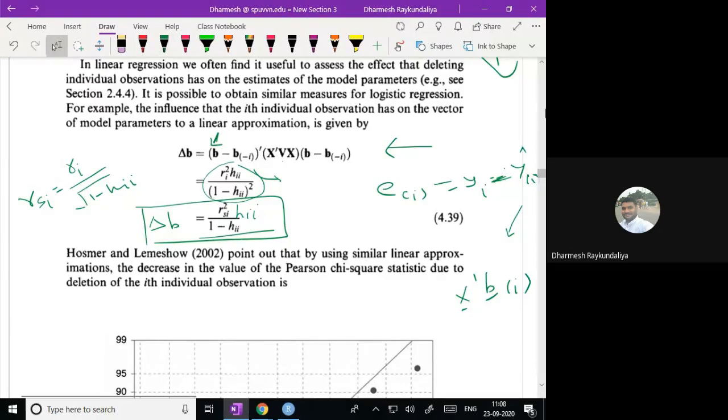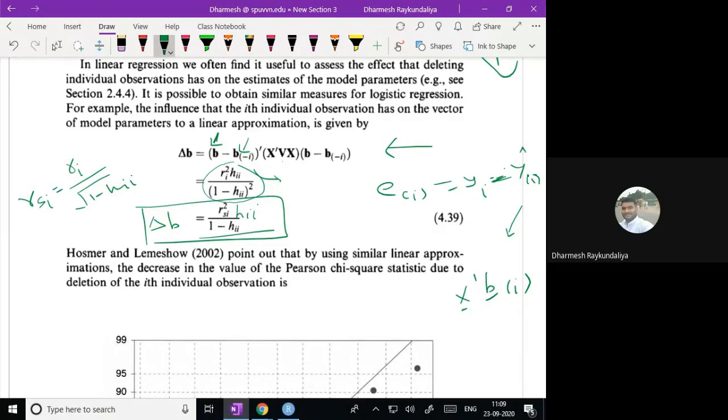B. Okay. So we know that if there is an influential point, it is affecting the regression coefficient. If you remember in the second semester, we discussed if the ith point is the influential point, what happens? It affects the slope of the regression line, and simultaneously it is affecting the MSE, mean square due to error. So that is how we see whether it is affecting the slope of the regression line or not. So we are just directly trying to see that. If I am deleting the ith observation, what happens to delta B?